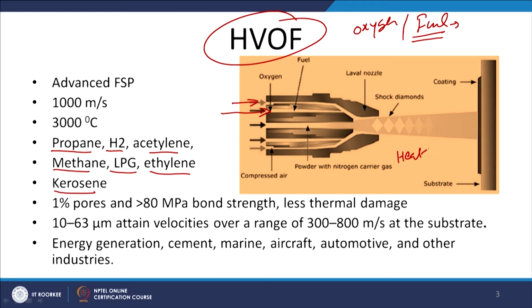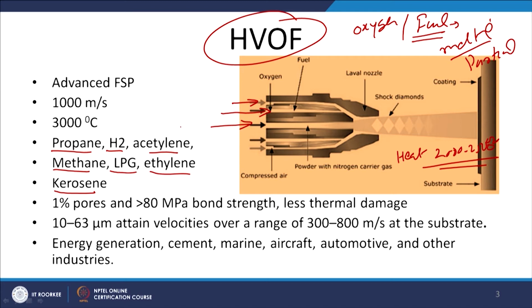sufficient heat is generated, and the temperature rise takes place like 2000 to 2500 degrees centigrade, and this is needed for either melting or partial melting of the material which is to be coated. The material which is to be coated is fed with the help of a suitable carrier gas, which may be, say, nitrogen.